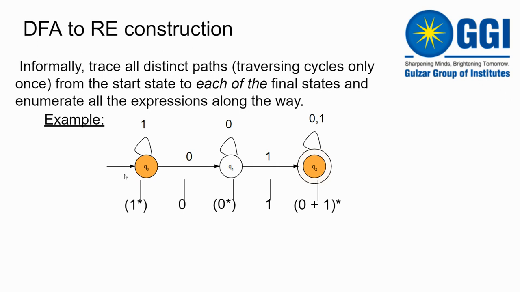So 1 raised to the power 0 is one possibility. Next possibility is that I am taking this loop one time, 1 raised to the power 1. Then the third possibility is that I am taking 1 and then 1 again, 1 raised to the power 2. Then 1 raised to the power 3, 4, 5 and up to n.